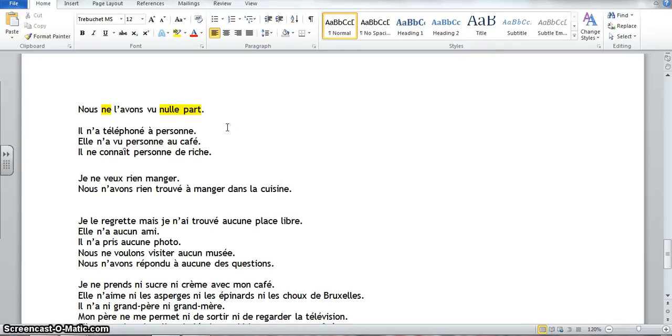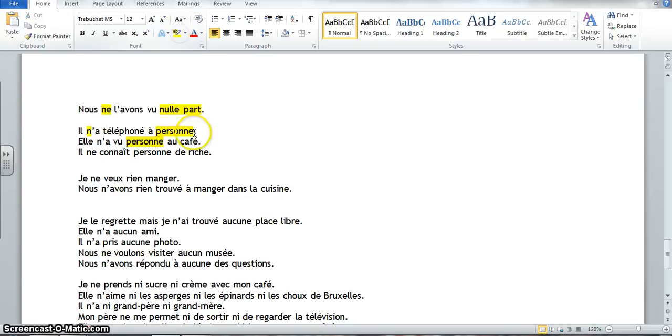Il n'a téléphoné à personne. Notice that same thing, the ne and the personne are very far away. That's why you might have a tendency to hear pas, and you've noticed I've sometimes wanted to put it in there, but you don't need it, okay? If the verb requires a preposition, remember personne is an object of this preposition à, right? Il n'a téléphoné à personne. Elle n'a vu personne au café.